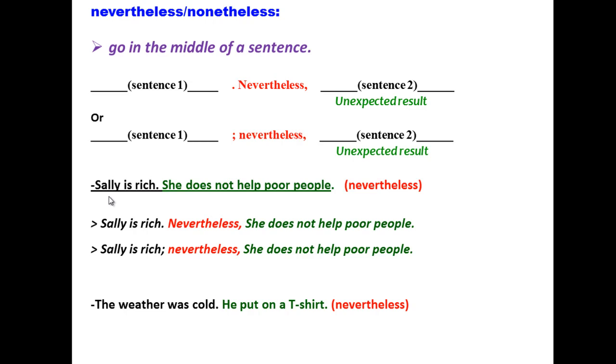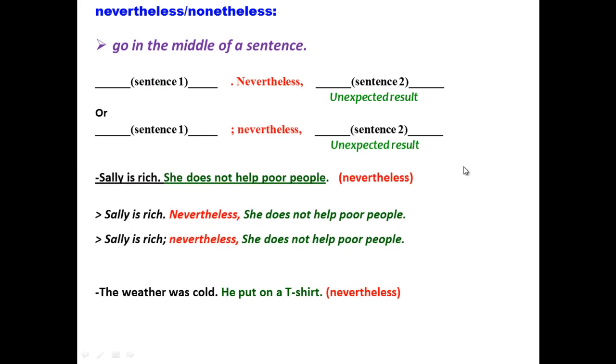The first possible answer, Sally is rich. Nevertheless, it is put between full stop and the comma, and N is capitalized. She doesn't help poor people. Or Sally is rich, semicolon. Nevertheless, small n, comma, she doesn't help poor people.